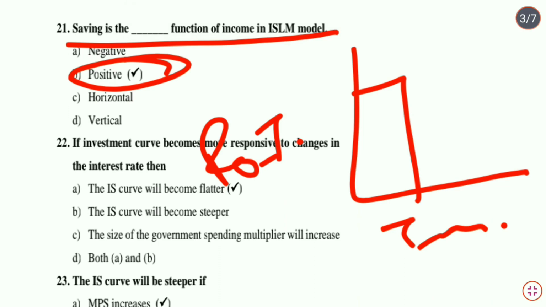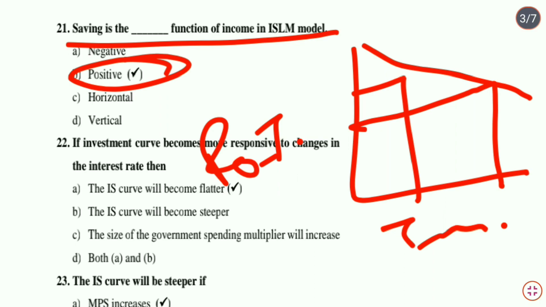If it becomes more responsive, that means a smaller change in the rate of interest will bring about a greater change in the amount of investment demanded. So at that time, the slope of our IS curve will be flatter.